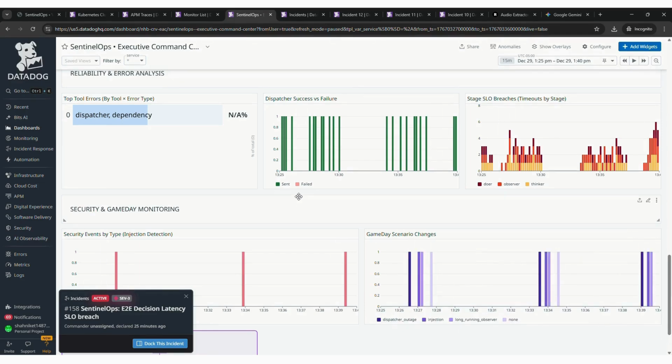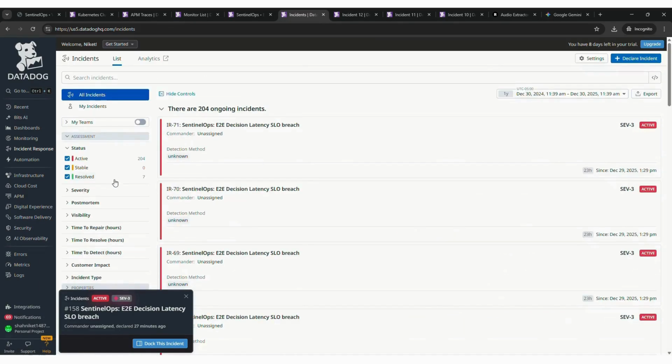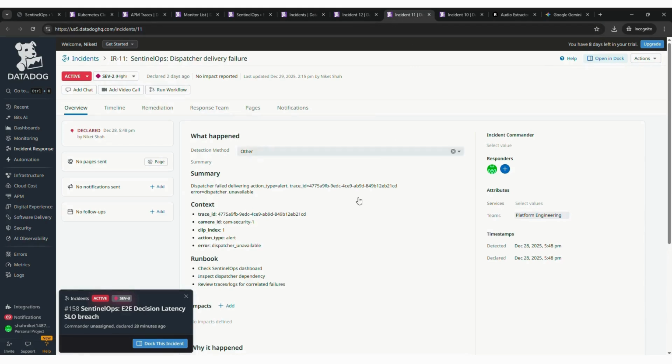And yeah, if I go to incidents quickly over here, these are the live incidents coming in. Let me go to the first page over here. We see this has been reported just now, and we have a separate automation workflow which, based on the characteristics of this, defines who needs to solve it. So the team and the person who needs to solve this will be automatically assigned. If I go to a specific incident over here, we see the trace ID of it, what the clip index was, what the camera ID was, and so on.